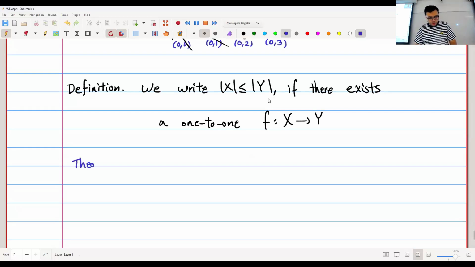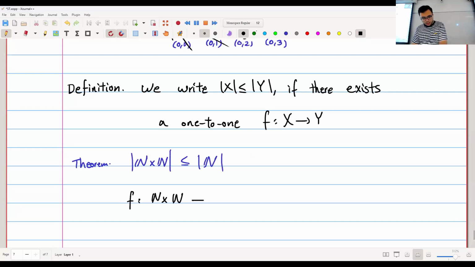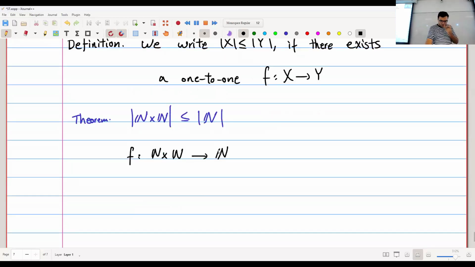I can prove that n times n is actually smaller than or equal to n. What does this mean? This means that I should just give you a function f from n times n to n. And I have to make sure that this function is one-to-one. So I'm just giving you a function that's mapping pairs of natural numbers, or points, to natural numbers. And I want to make sure that this function is one-to-one.